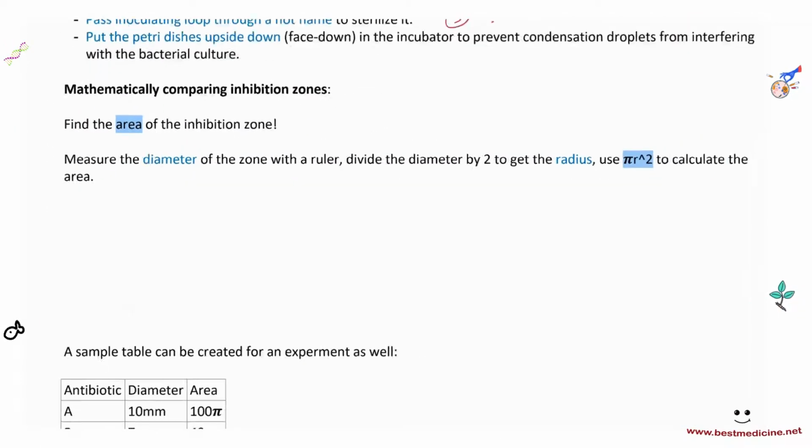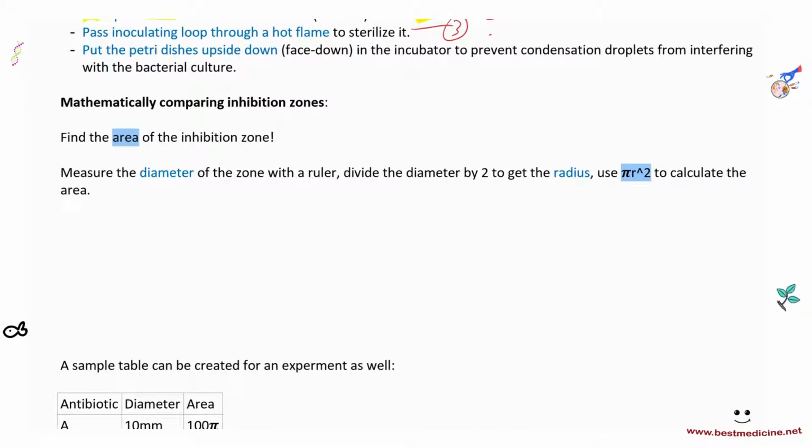How can we mathematically compare the inhibition zones? Of course, we can do that by finding the area of the clearing zone, right? The area of the inhibition zone can help us compare. So for example, we can measure the diameter of the zone with a ruler and divide the diameter by 2 to get the radius. And then we can do pi r squared to calculate the area.